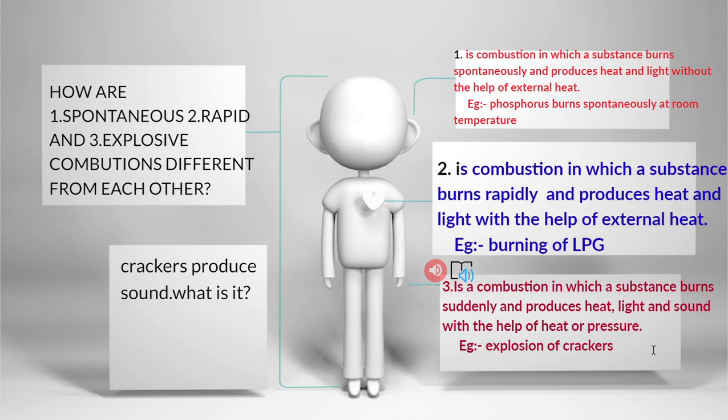So, the spontaneous combustion is when the substance burns spontaneously. You need not light it. It's catching fire automatically, it gives heat. So, phosphorus is one such substance which can burn spontaneously even at room temperature. Right? Now, next is rapid combustion. That is, you need to light it actually. But once you do that, then it produces light and heat. The burning of LPG, isn't it?